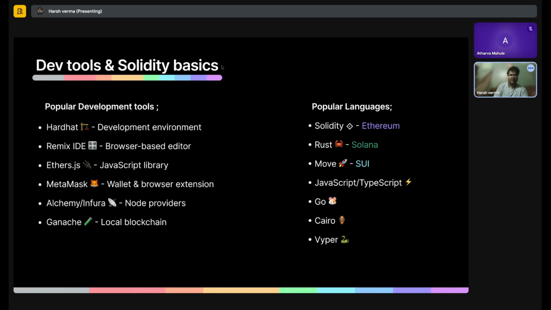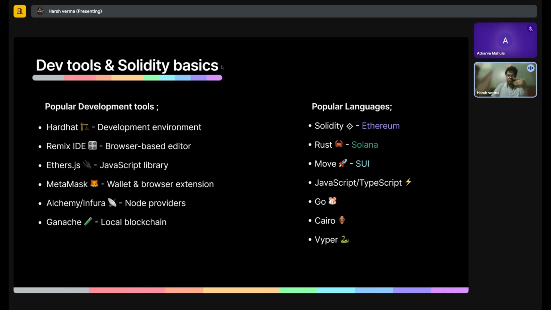You can just go and visit it. And node providers like Alchemy and Infura, as well as local blockchain networks like Ganache. These are technologies that are popularly and must be used when you are developing a smart contract on your system or on an online medium. There are also popular languages that we come across when exploring Web3, like Solidity for Ethereum. We are going to explore Solidity in today's session and learn some basic coding in it. There's also Rust for Solana, and there's a new language called Move for Sui, which is a really fast blockchain network.